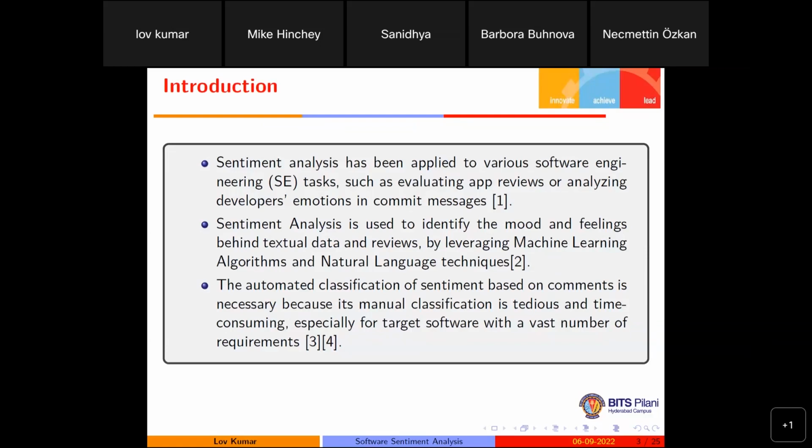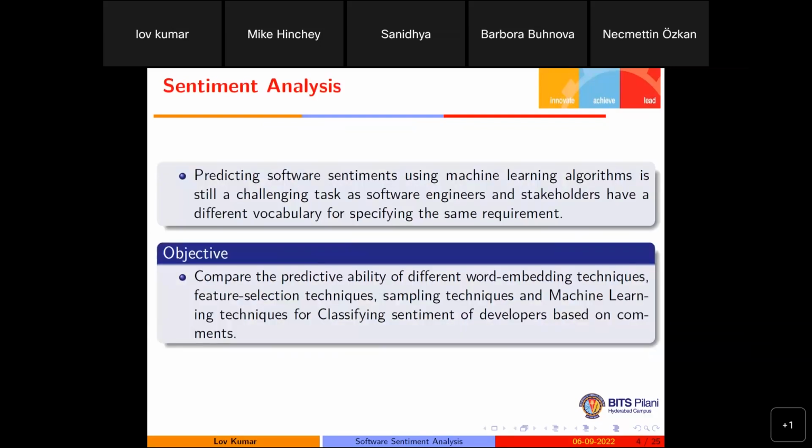So why not develop one model that will take the software comments as an input, and automatically predict whether the comments are positive or negative. And if we are getting some negative comments, then we have to check why we are getting these types of negative comments for these types of code. So here our objective is to predict the sentiment of the software engineering comments based on machine learning algorithms.